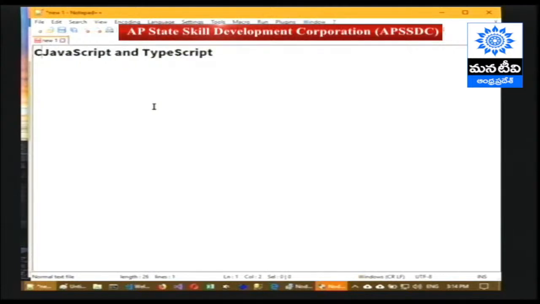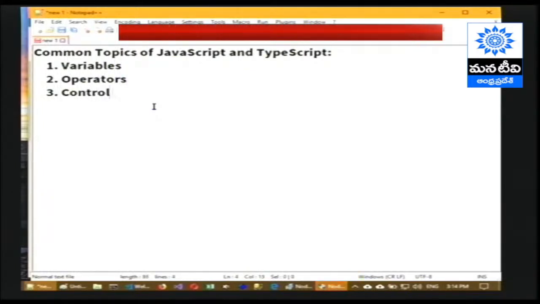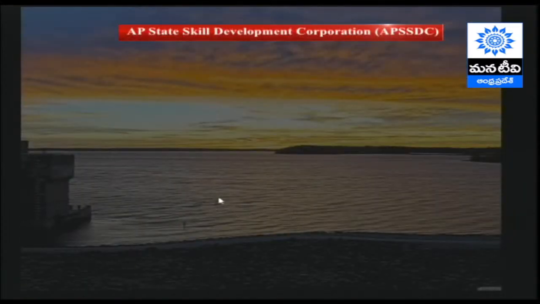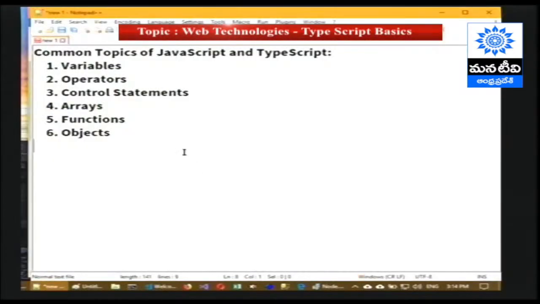The common topics are variables, operators, control statements, arrays, functions, and objects. Let's click on yes in the security control warning. Right, so these are the main common topics between JavaScript and TypeScript.